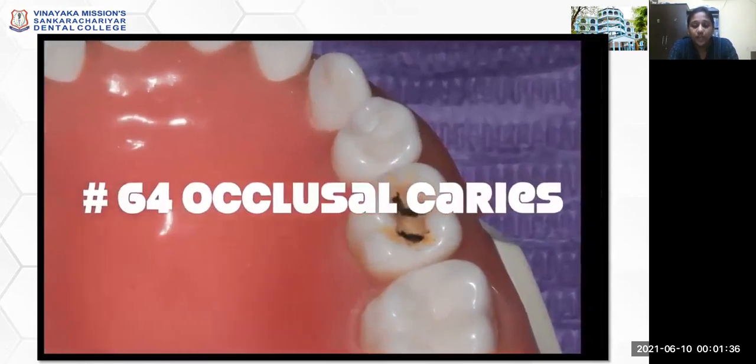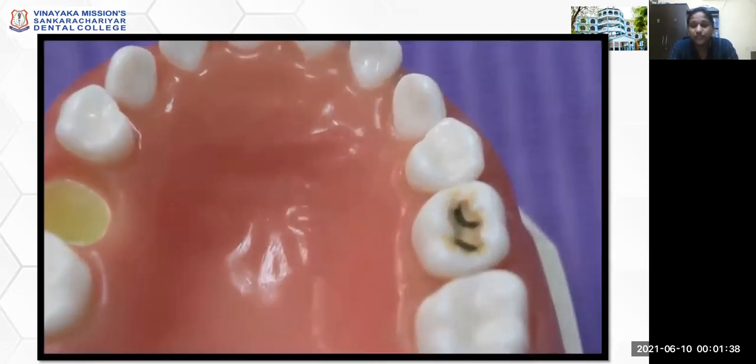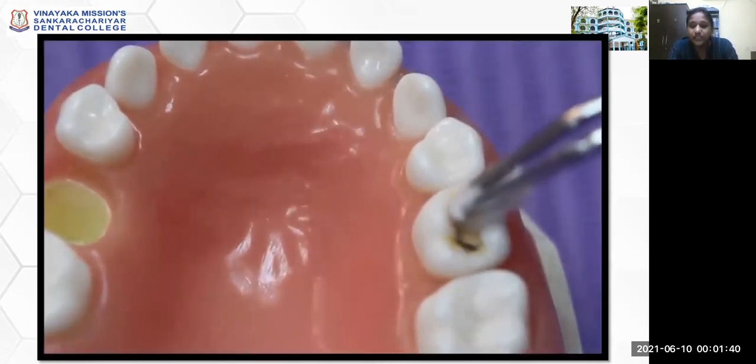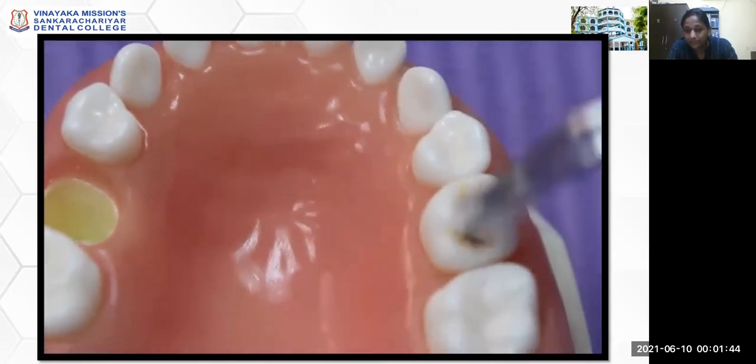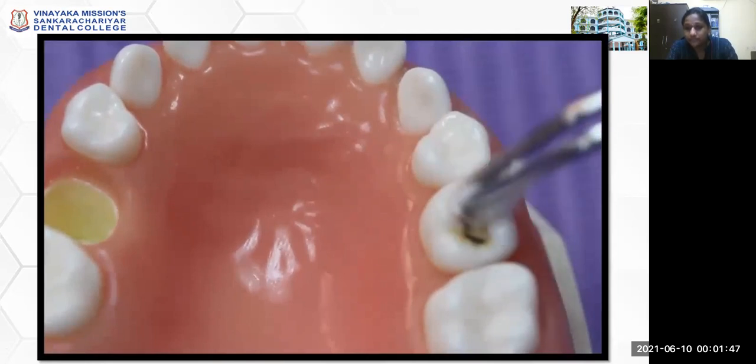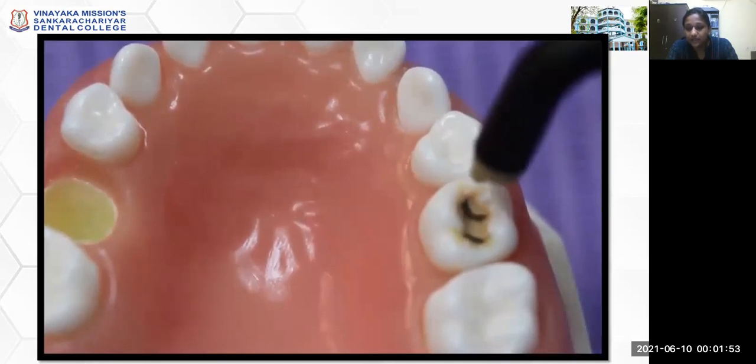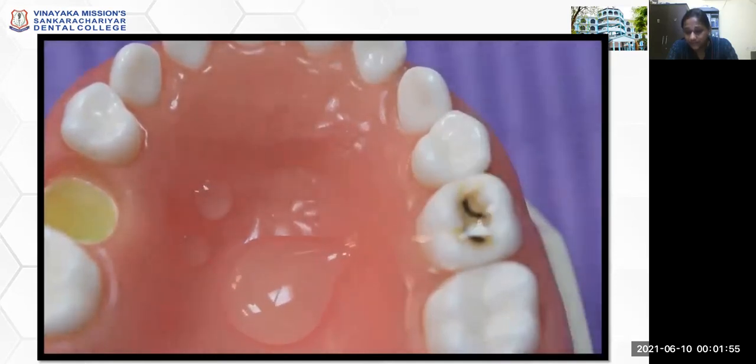So it is most probably used for primary caries management. In this video, they have demonstrated the ART technique in a class 1 caries. So first, the cavity is cleaned.